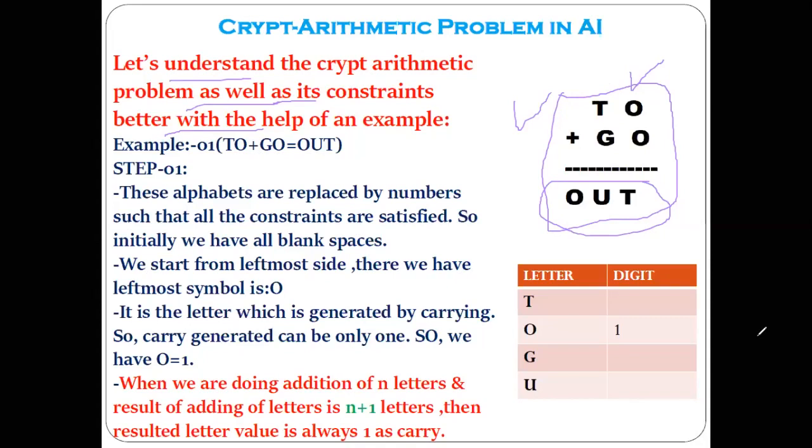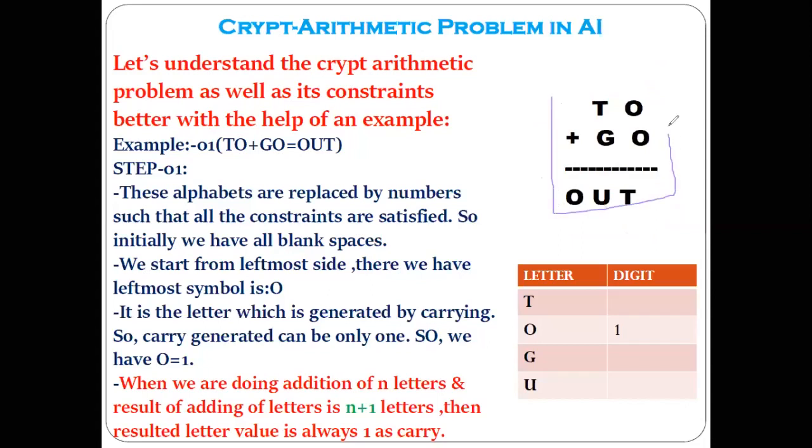Now how should we solve it? All of you got the problem? 2 plus go equal to out. Now these are all alphabets, yes or no? Yes. Okay.